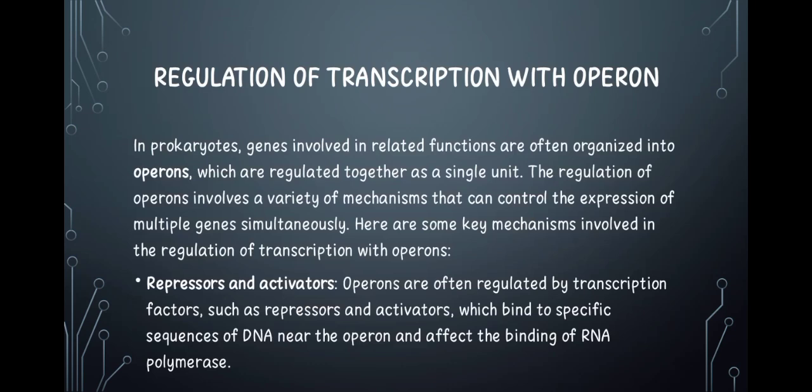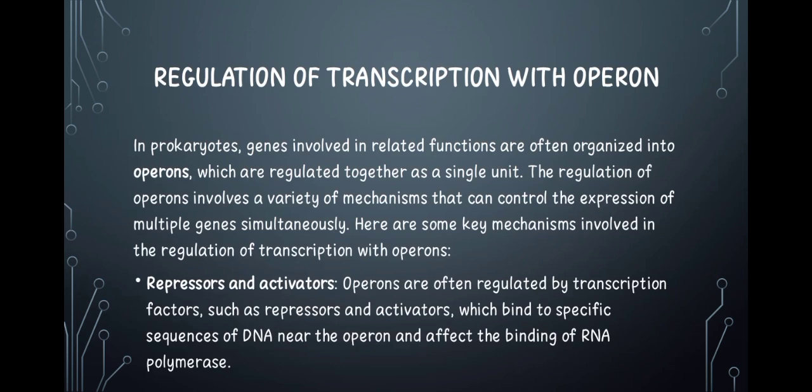Now we are coming to regulation of transcription with operons. In prokaryotes, genes that are involved in related functions are regulated as a single unit. They are organized as operons and then they are regulated as a single unit. Now there are different mechanisms by which these operons are regulated. The first one here is repressors and activators. These repressors and activators can bind to specific DNA sequences near the operon and affect the binding of the RNA polymerase to form the RNA.